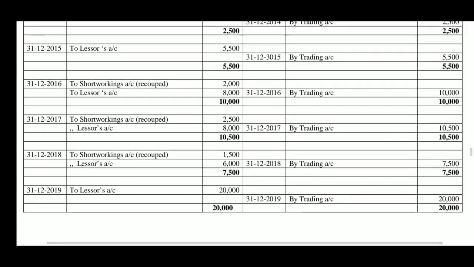In 2018 also recoupment is possible, royalty account debtor to short workings account 1,500 is recouped, balance is 6,000 to lessor's account, totally 7,500 is transferred to trading account by trading account 7,500. In the last year 2019, royalty account debtor to lessor's account, actual royalty is due to the lessor 20,000 which is transferred to trading account by trading account 20,000.